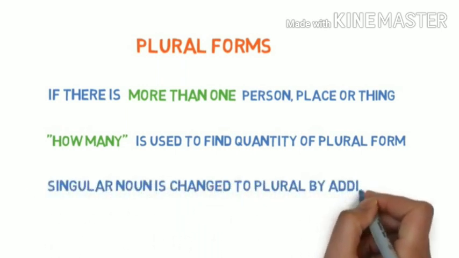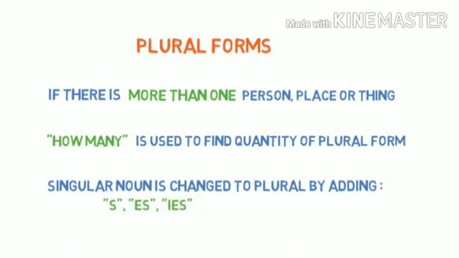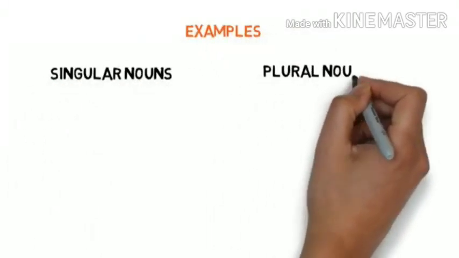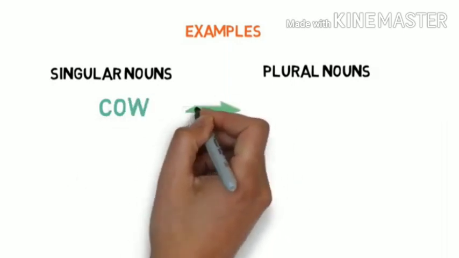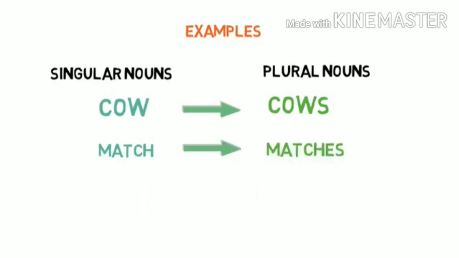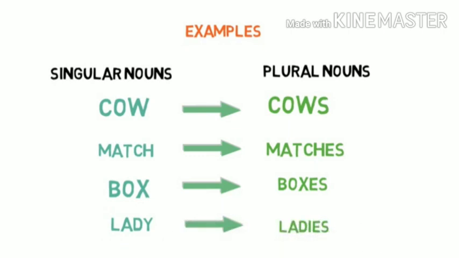Singular nouns are changed to plural by adding s, es, ies, and many times at the end of the word. Let's see examples of singular nouns and their plural forms, like cow, cows, match, matches, box, boxes, lady, ladies.